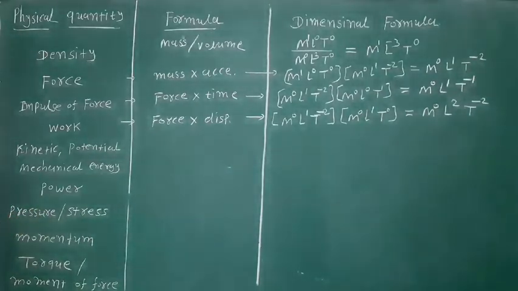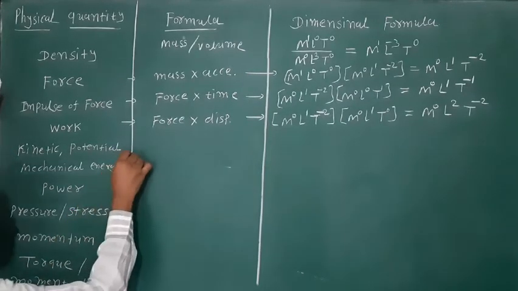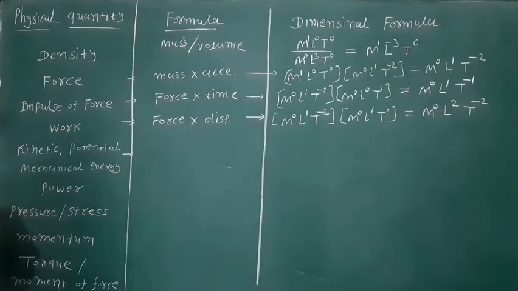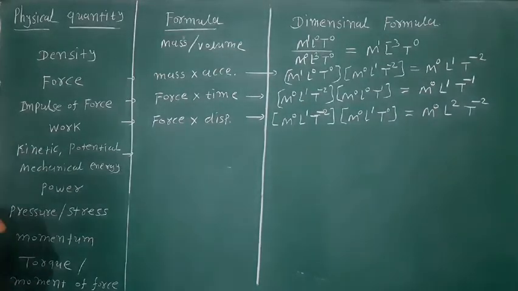Next, kinetic energy, potential energy, and mechanical energy. Friends, the dimension formula of all types of energy is the same as work. But first of all, I prove it for kinetic energy.